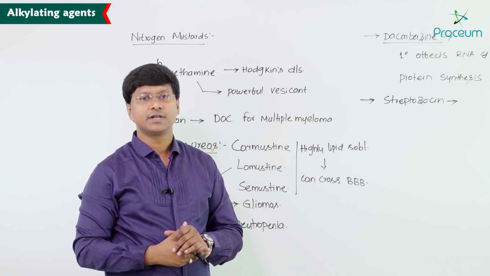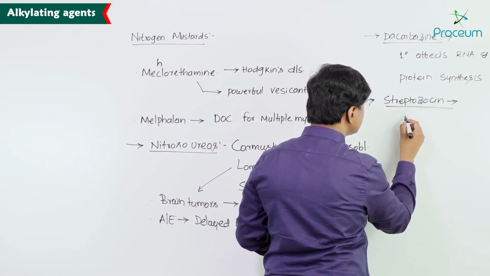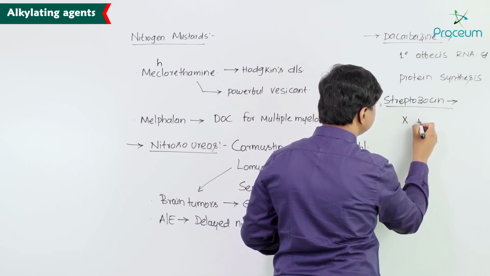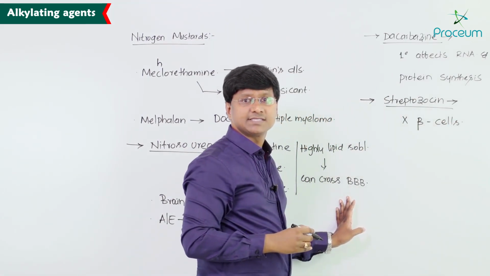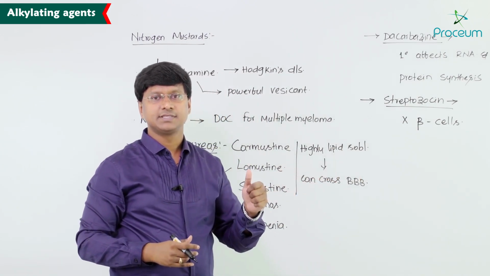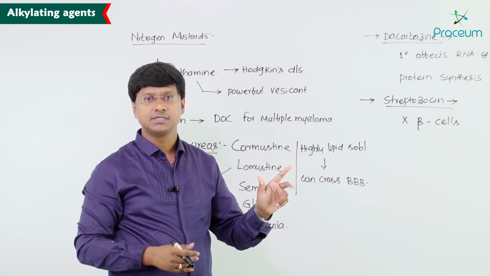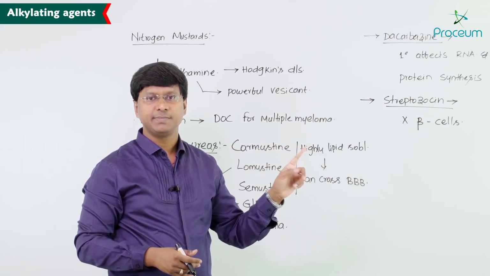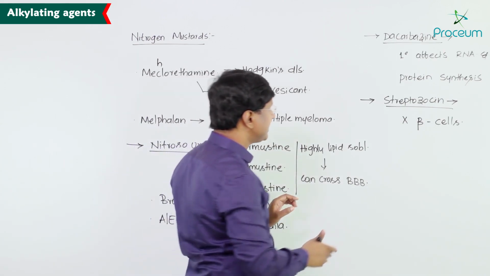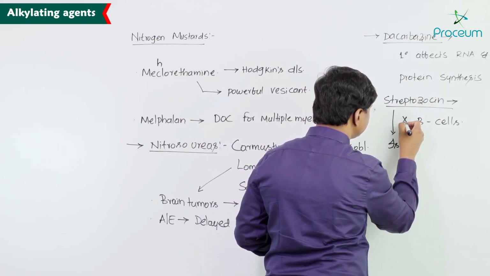The islets of Langerhans include alpha cells, beta cells as well as delta cells, whereas streptozocin destroys the beta cells of the pancreas, and that is why it is useful for islet cell tumors.